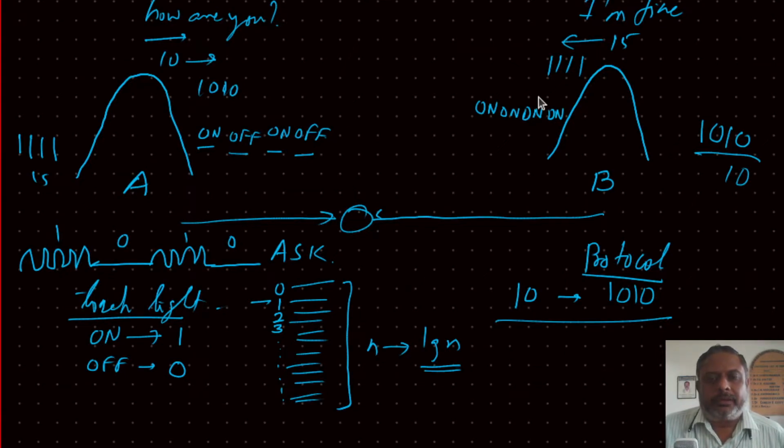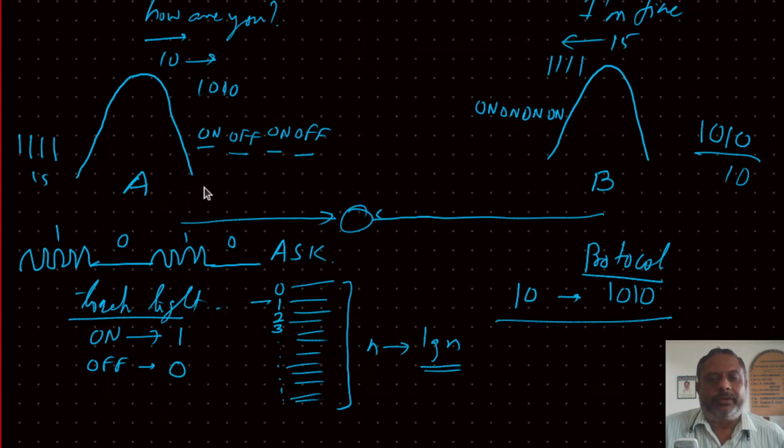Hello friends, let's continue our example. So these friends were communicating sitting on their hilltops, and through light they were able to communicate, and they were using a torch. For saying one they used light, for saying no they just turn off their light.